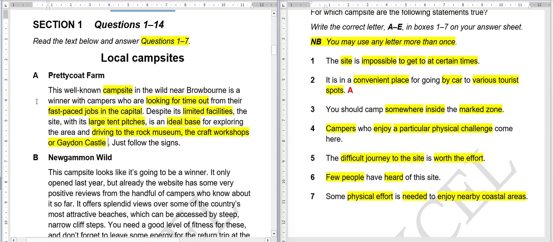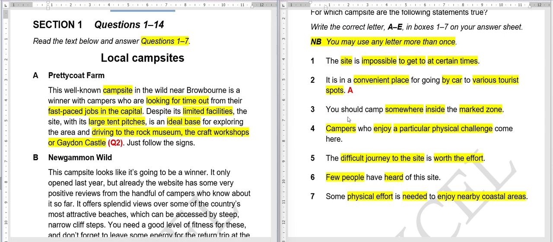Let me mark the questions. Oh, sorry about that. This is question number 2. So here it is written going by car, driving. So obviously if you are driving, you are going by car. So this is the paraphrasing of going by car. And here it is various tourist spots. Here it is written rock museum, craft workshops, and garden castle. So these are various tourist spots. Okay, let's see if there is more than one.